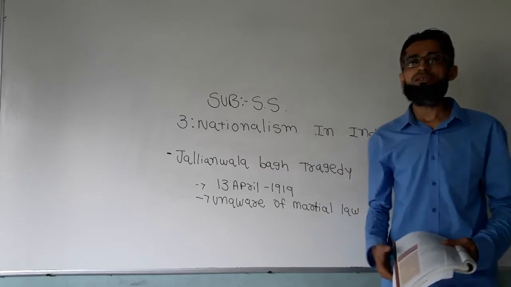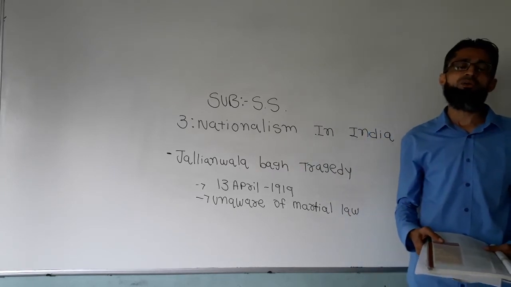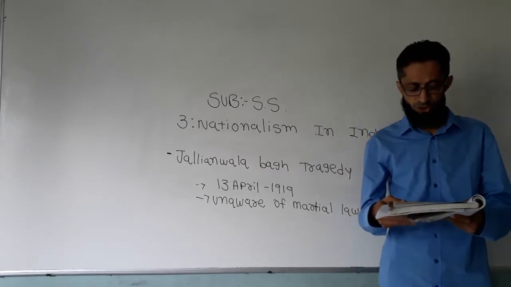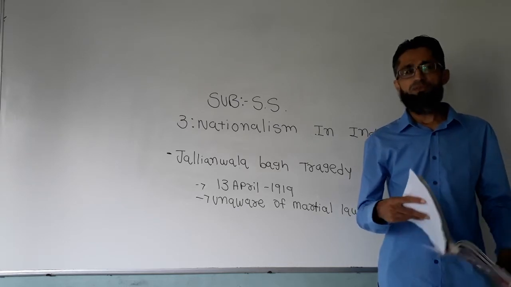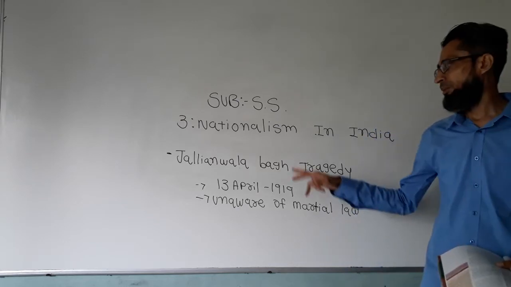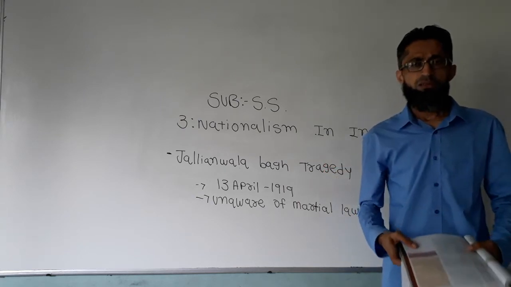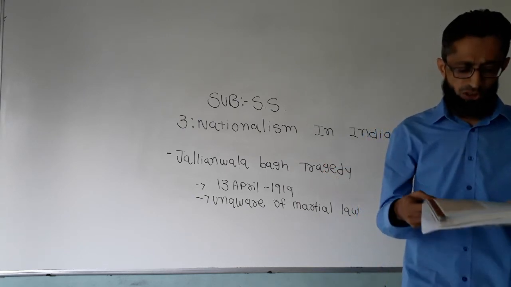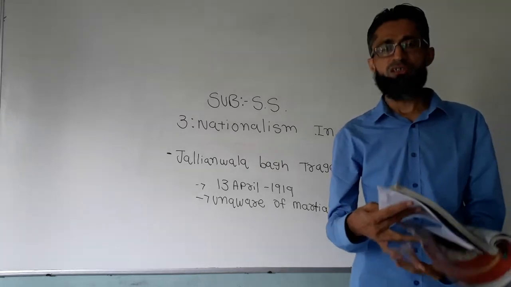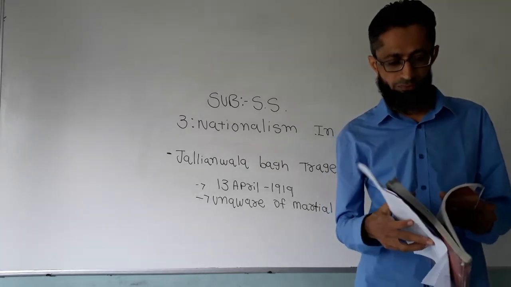Till here we had already discussed in the previous lecture. Now today we are going to learn about this Jallianwala Bagh tragedy. Martial law was imposed and General Dyer took the command.